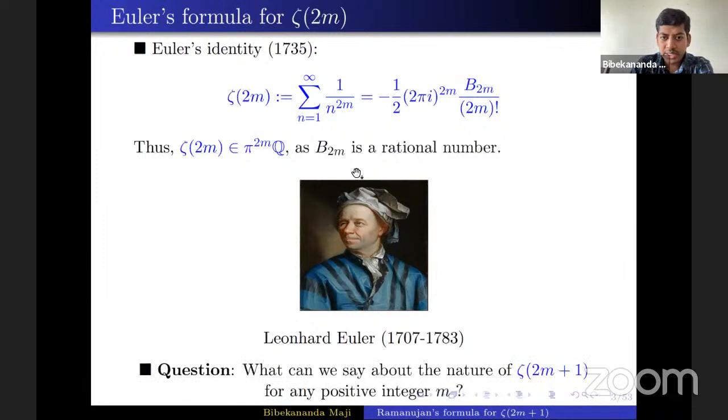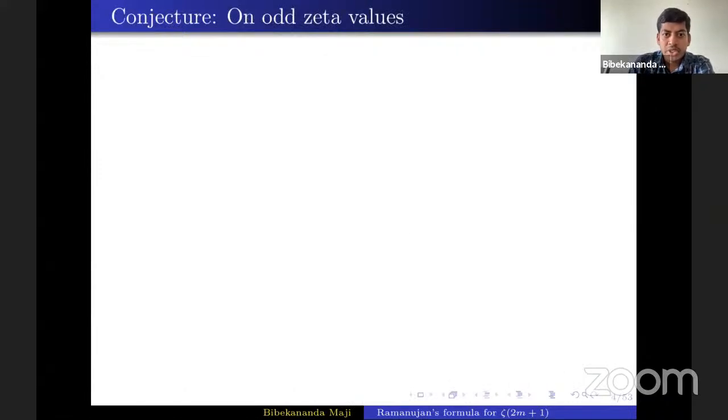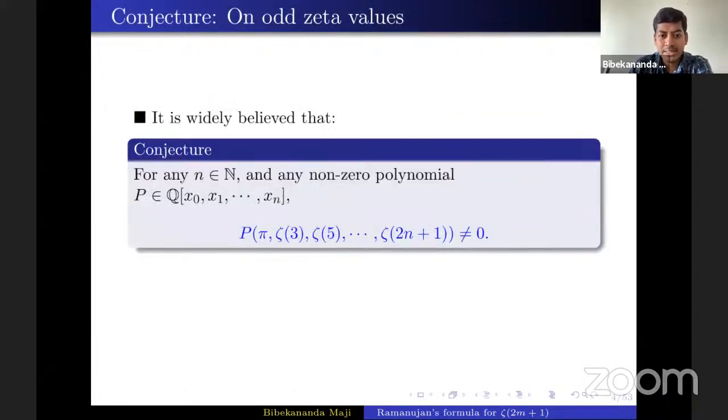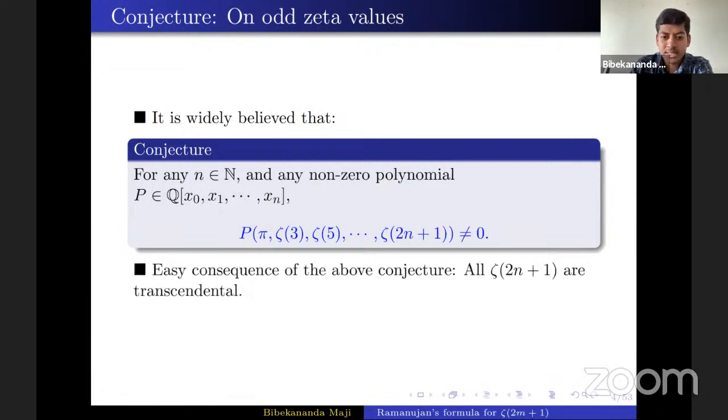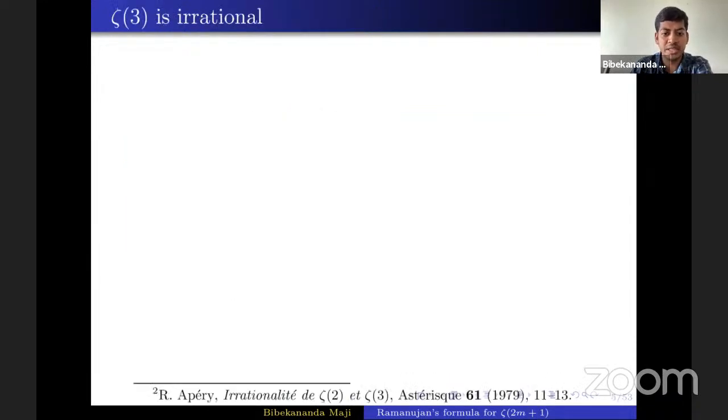Now, once we know that all even zeta values are transcendental, the natural question is: what can we say about the algebraic nature of odd zeta values? There is a folklore conjecture. People believe that pi, zeta 3, zeta 5, and other odd zeta values do not satisfy any non-zero polynomial with rational coefficients. That implies that all odd zeta values must be transcendental, but this is still a conjecture. Now, let's see what is known till today.